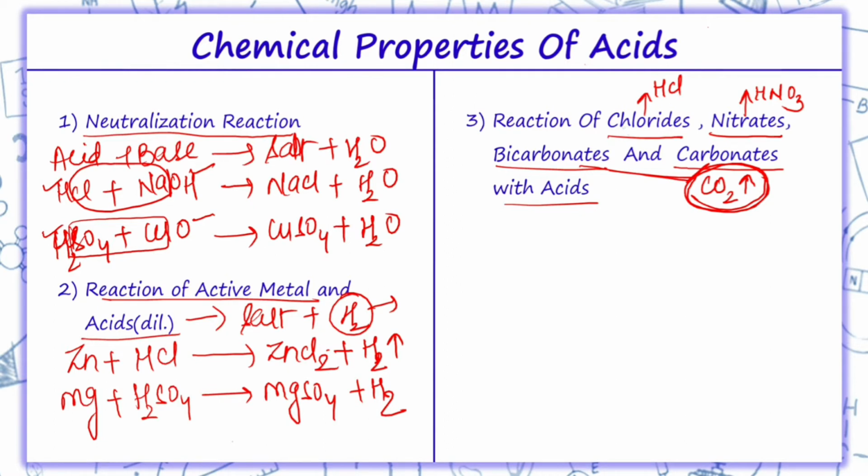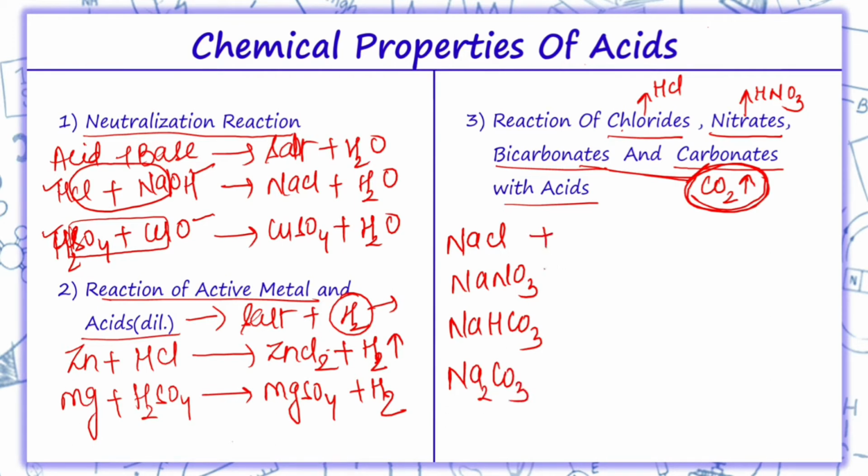Now chlorides, let's suppose I have taken NaCl, nitrates I have taken NaNO3, bicarbonates NaHCO3 and carbonates, that is Na2CO3.